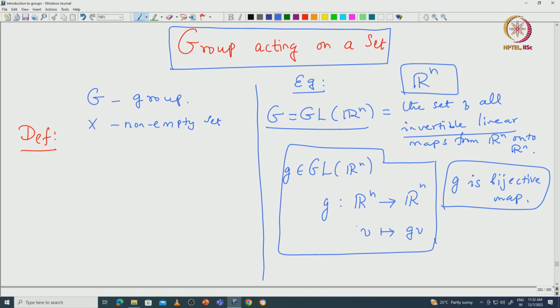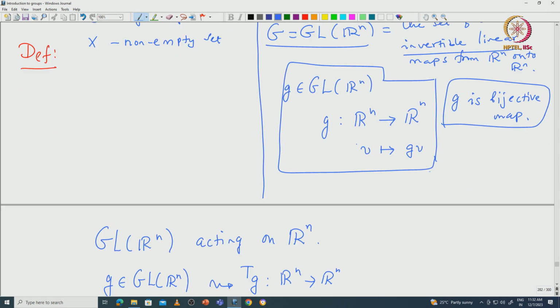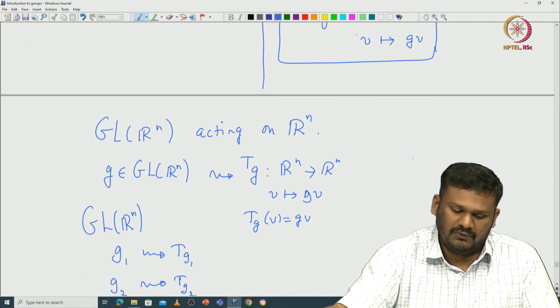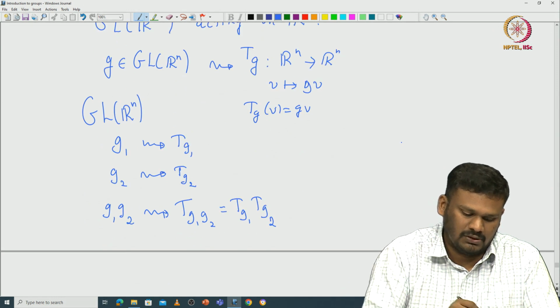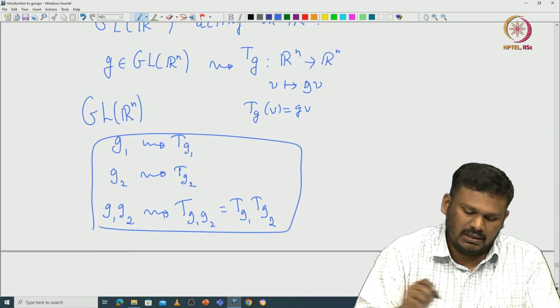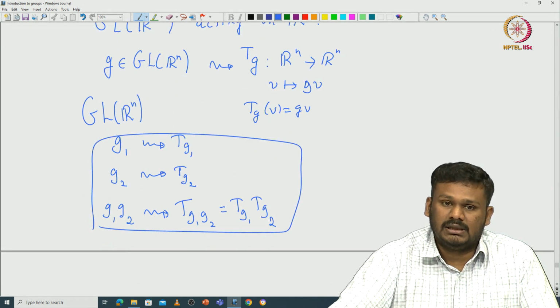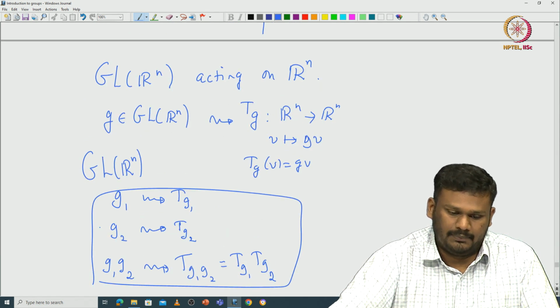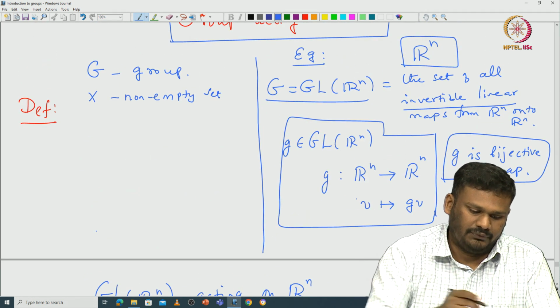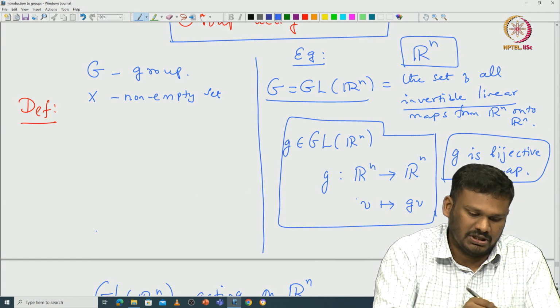That is because the group law should be preserved with that association. So, if you think about this G goes to Tg, if it is a group homomorphism, that is what we are demanding here, that will tell you immediately this Tg must be an invertible map. That is why we demand this definition.